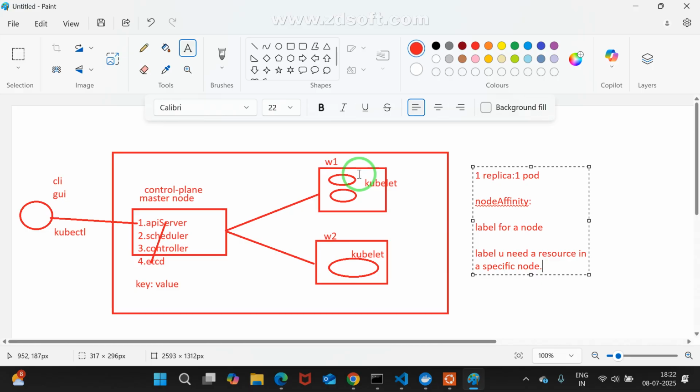Two things we need to do. First, you need to create a label for that node. Where you want to create for that node, you must specify the label. For that, I am going to enter into that.